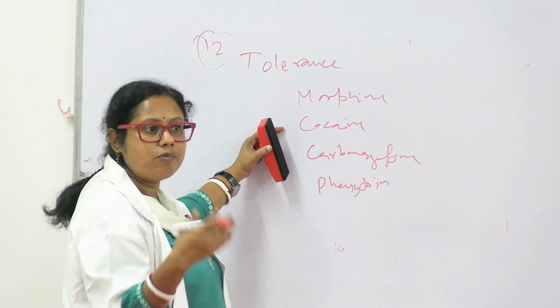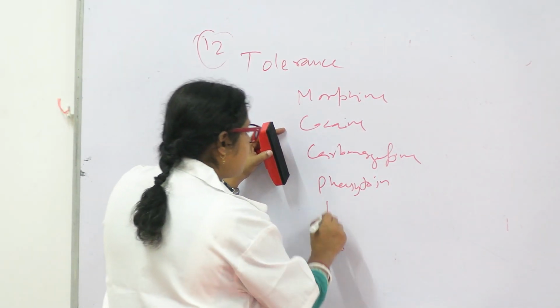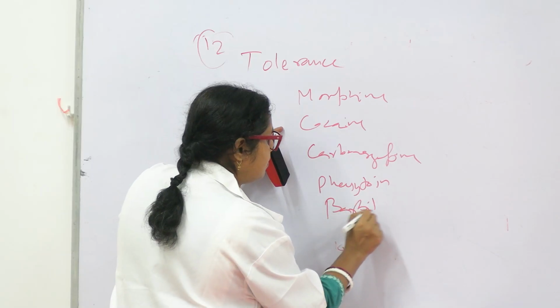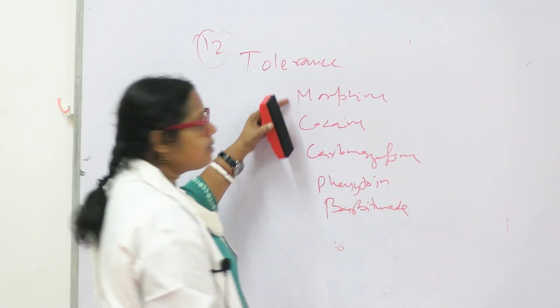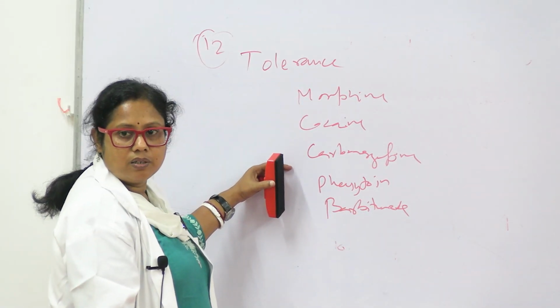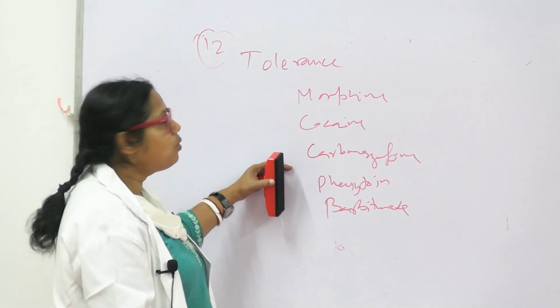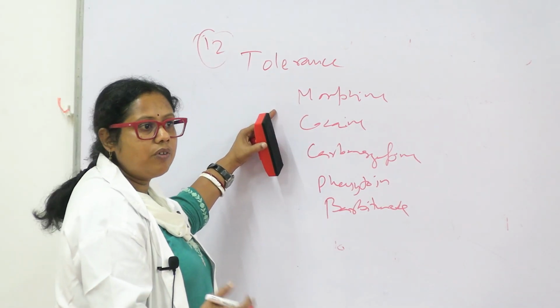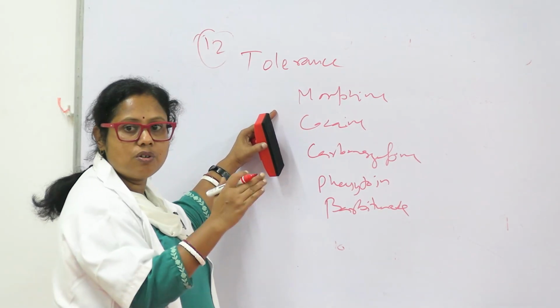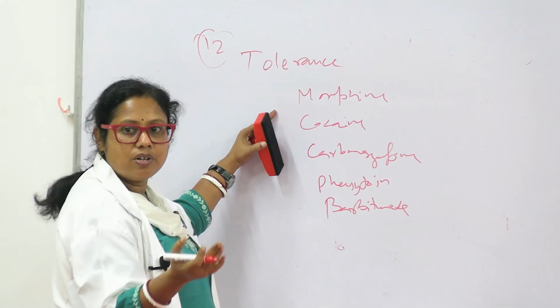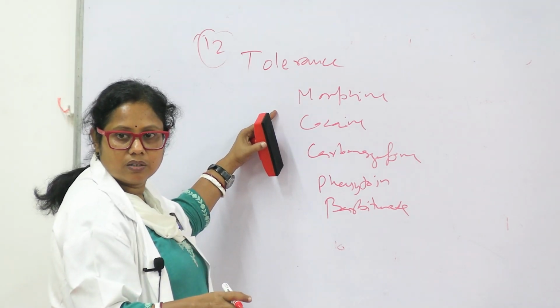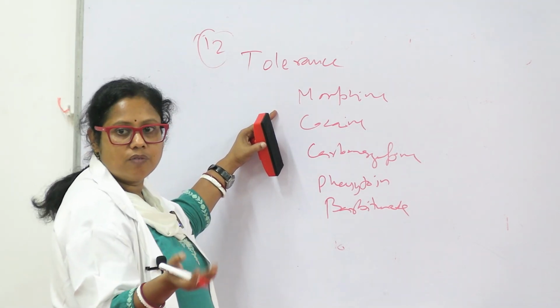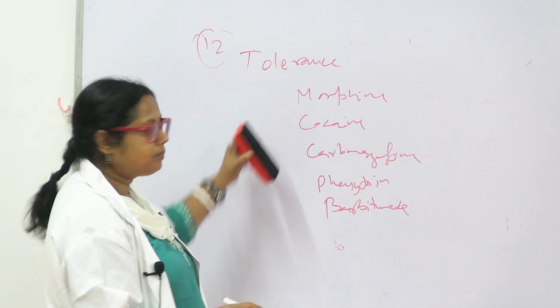With time, we have to increase the amount of the drug for the same patient due to tolerance. The patient's body physiology is changed according to the amount of drug, so they need more drug for the same desired action.